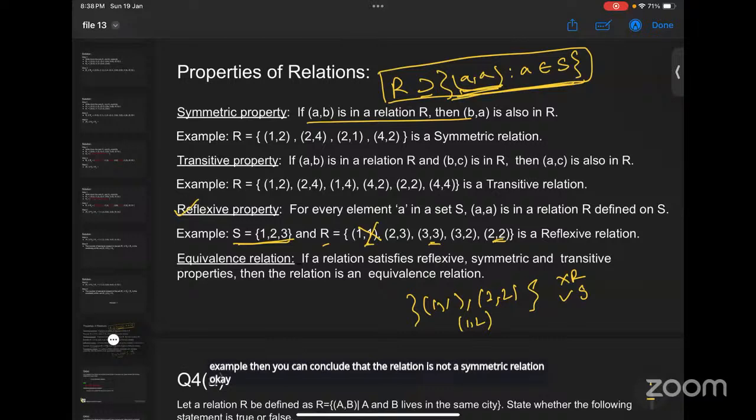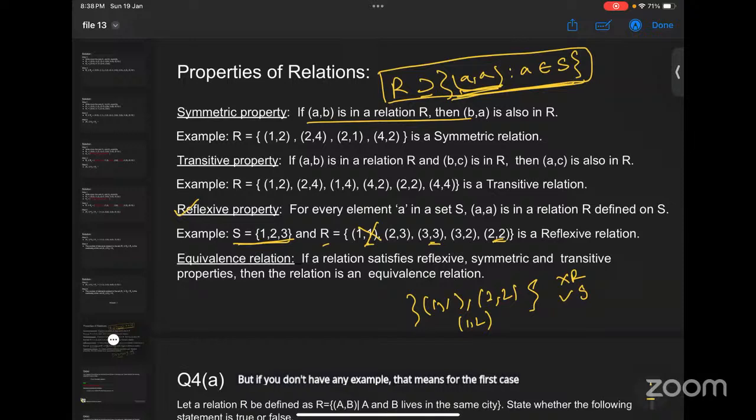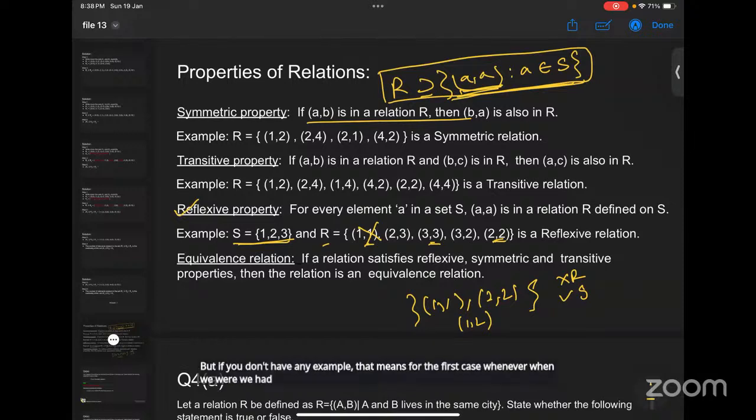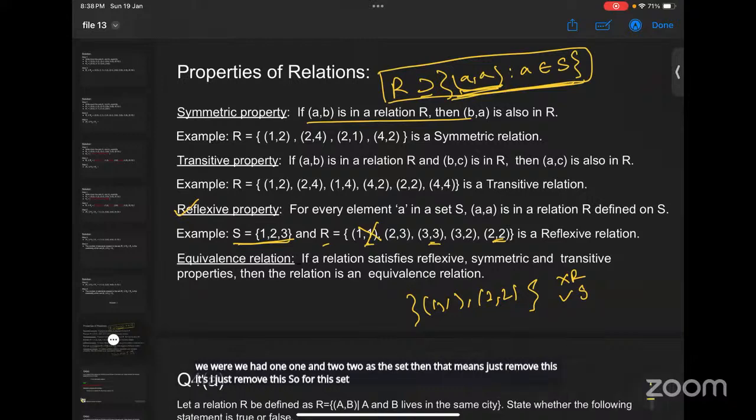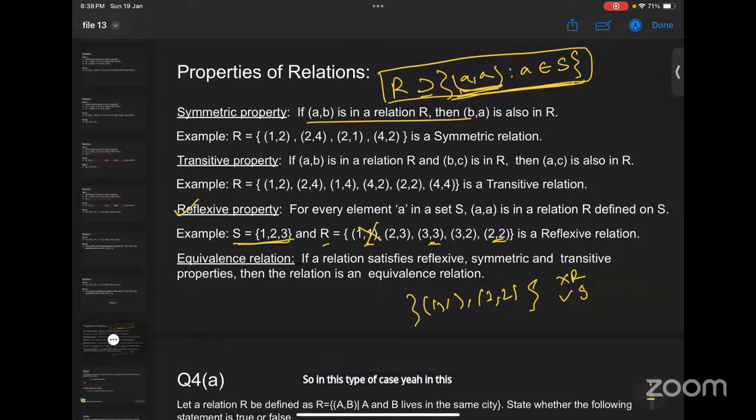But if you don't have any example, like the first case when we had (1,1) and (2,2) as the set, then for this set I don't have any example which can discard the definition of symmetric property. So in this type of cases, we will call the relation symmetric automatically.